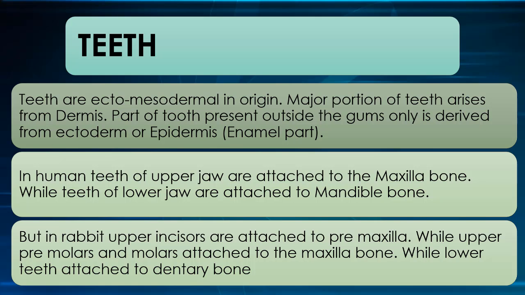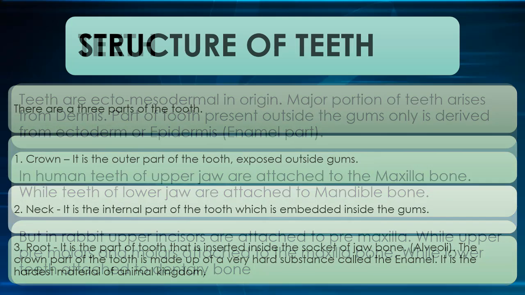The teeth are ectomesodermal in origin. The major portion of the teeth arises from dermis. The part of the teeth present outside the gums only is derived from ectoderm and epidermis. In human, teeth of the upper jaw are attached to the maxilla bone, while teeth of the lower jaw are attached to the mandible bone. But in rabbit, upper incisors are attached to the premaxilla, while upper premolars and molars are attached to the maxilla bone, while lower teeth are attached to the dentary bone.